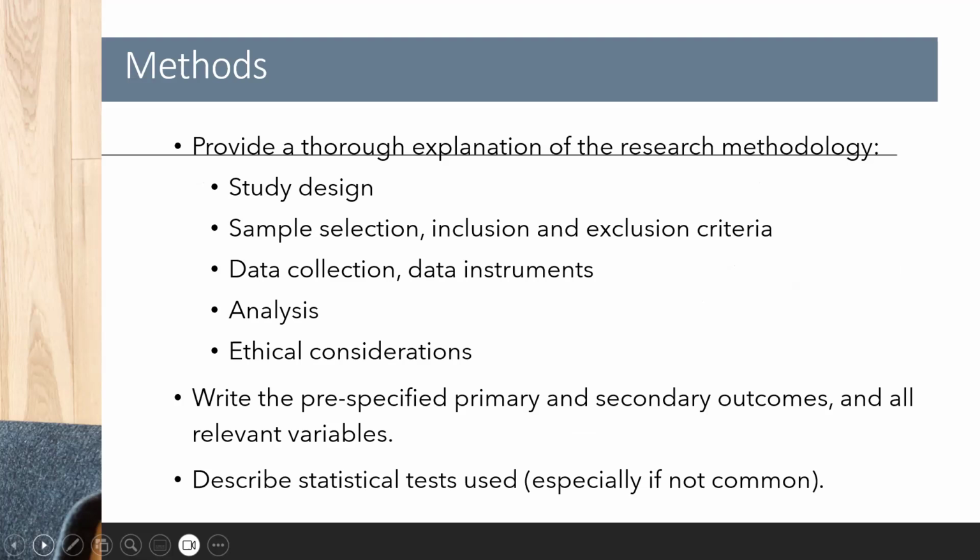ethical considerations. Write your pre-specified primary and secondary outcomes and all the other relevant variables. You must also describe the statistical tests you used, especially those that are not very common. You may need to explain them further.